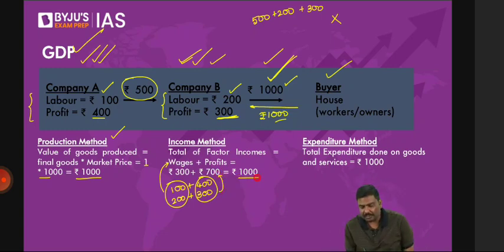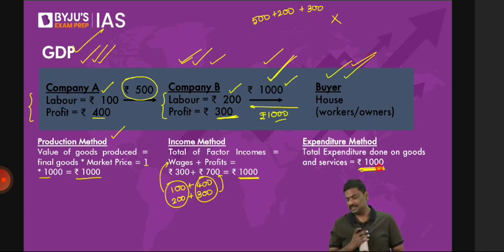Come to the third method, that is the expenditure method. Now, only one product is there. How much is the total expenditure done on final goods consumption in this market? The total expenditure done by the consumer here is 1000 rupees. Right? So have a look at it now. Method 1, 1000 rupees. Method 2, 1000 rupees. And method 3, 1000 rupees.